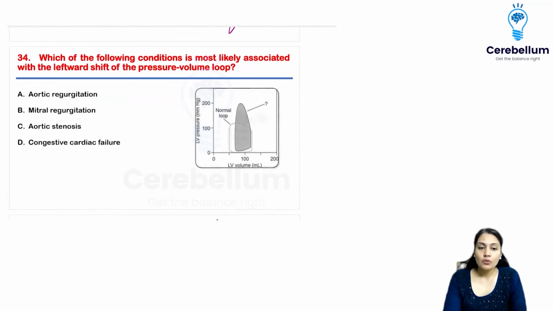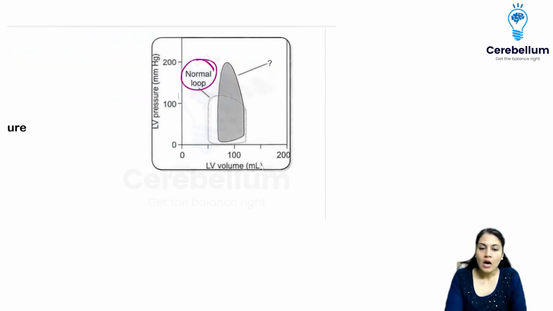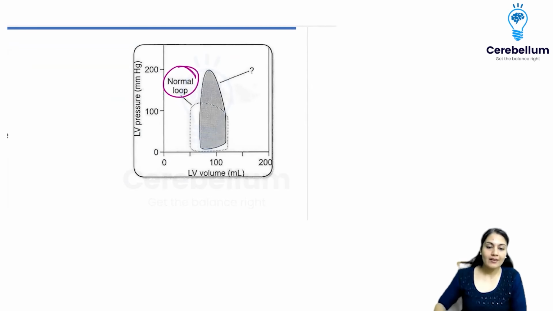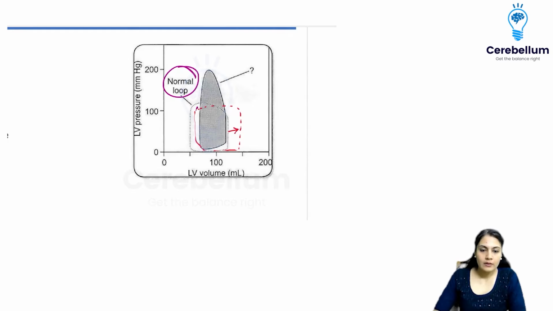Next, which of the following conditions is most likely associated with the leftward shift in the pressure volume loop? So this is the normal loop that has been shown over here. I told you, whenever there is going to be a right shift, let's say the shift was like this, either in this format or in this format, in both conditions, if there is a right shift, then it must be the regurgitation condition.